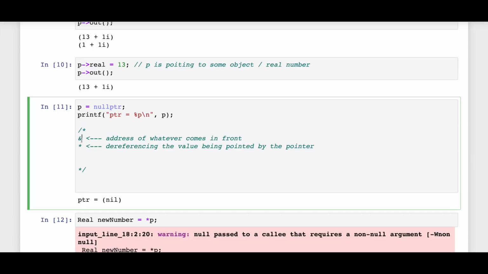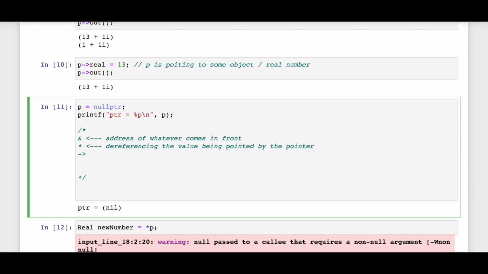So this gives the address, this gives the value, and we have the arrow operator. When is this being used? This is used when you want to work on the direct copy of the object that the pointer is pointing to, and also you want to access the member functions or the data members of the class or object, right?